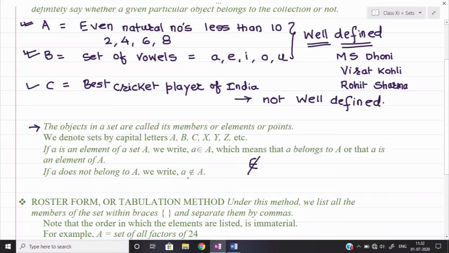Okay, so 2 to 3 things you need to remember before we proceed to the question. First of all, what is the definition of set? Means the objects, how we can say whether it is well defined or not well defined. The notation of set would be capitals, and if an element belongs to the particular set, then how do we express it in a mathematical form? Okay, so I hope these definitions are clear. Now today we shall do only one question, then gradually we shall increase the length of the sessions because there is a lot of work we need to finish. Since it is the first session, I am taking a simple one question only.